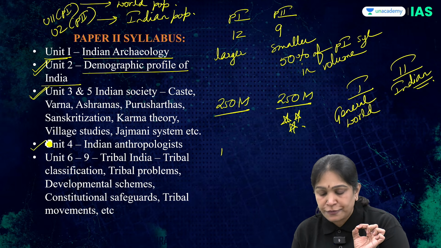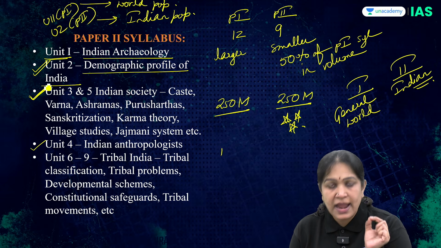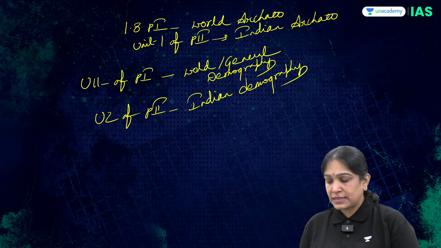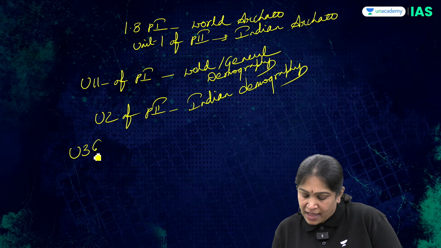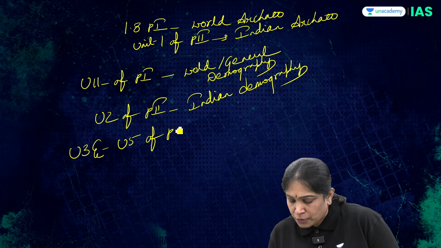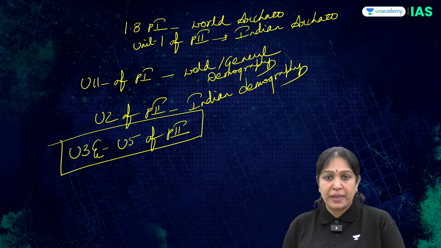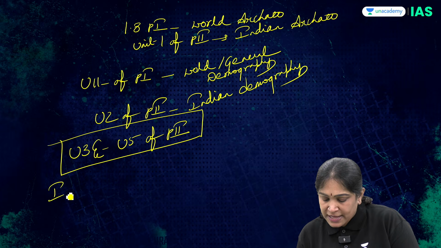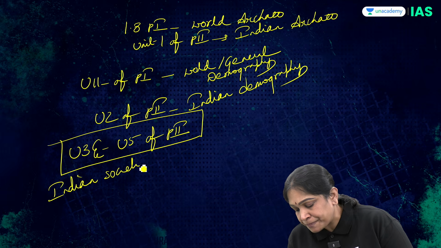Then unit 3 and unit 5. I'll come to unit 4 later, that is slightly different. In unit 3 and unit 5 of paper 2, we study mainly about Indian society.